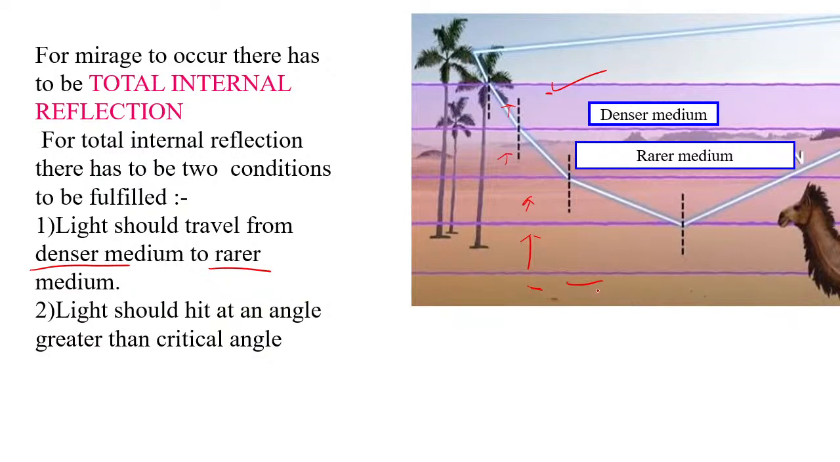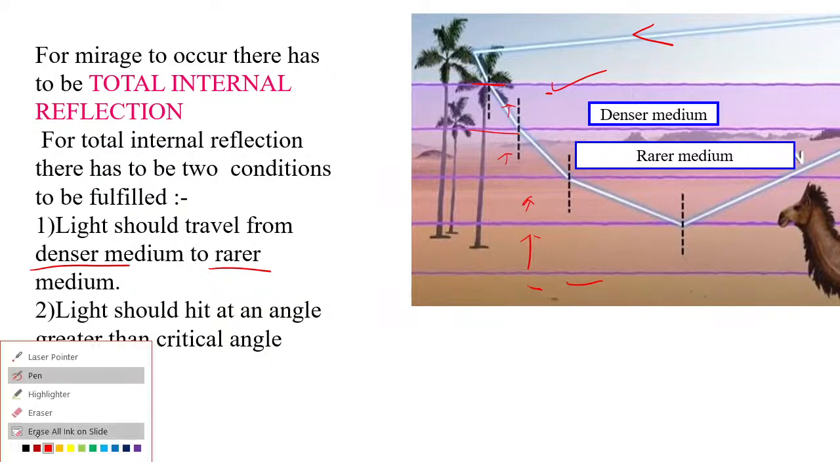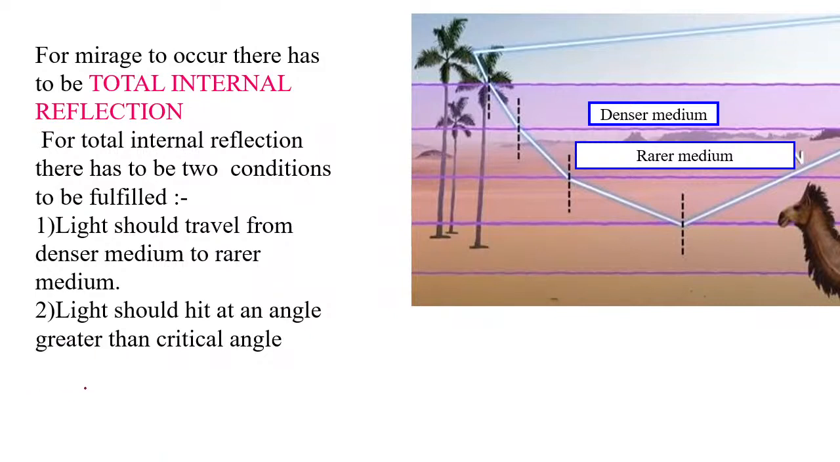Got it? Now, the light from the sun hits the object. See, this is the incident light which is hitting an object. Over here, the object is the tree. Got it? The object over here is a tree. After hitting the object, the light gets reflected. Correct? And it enters the first layer, children. See, this is the first layer. Now, this first layer, you will see, is a denser layer. Correct?